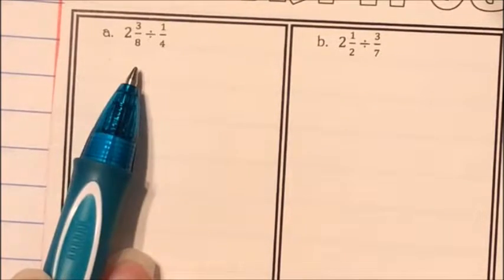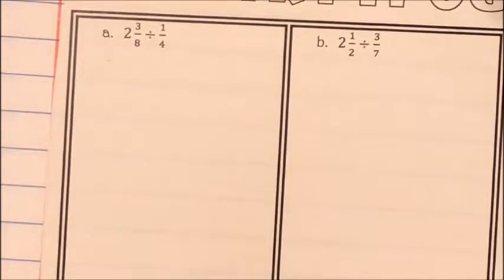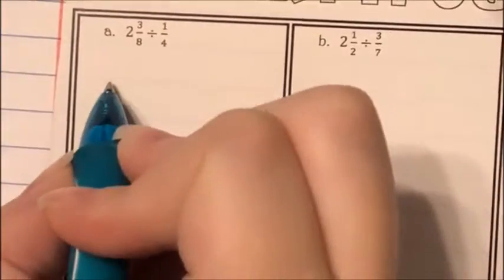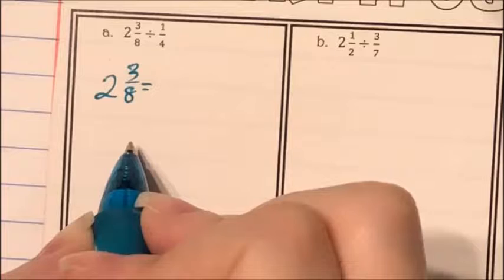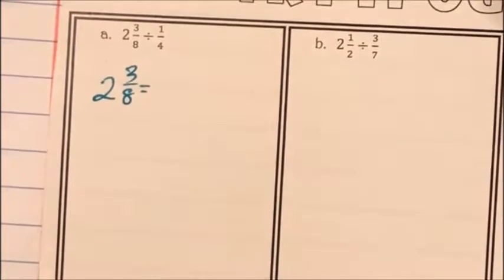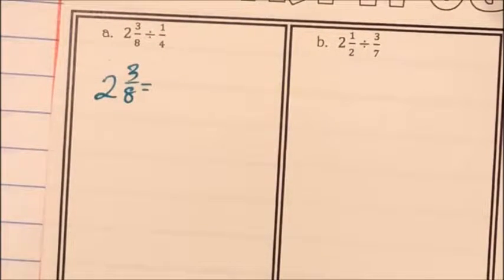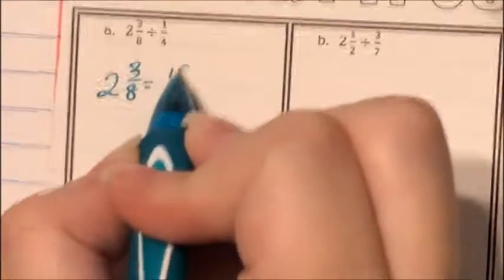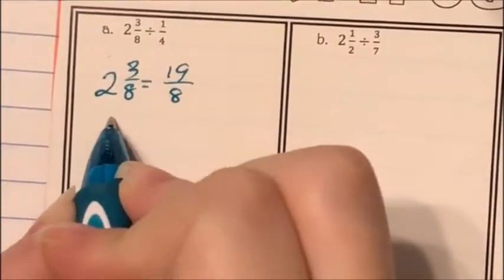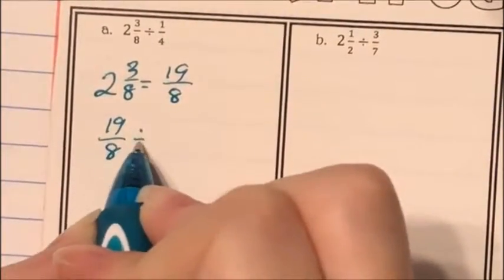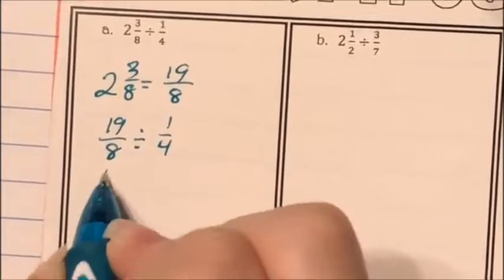Letter A says 2 3/8 divided by 1/4. So I'm going to change 2 3/8 into an improper fraction. 8 times 2 is 16. 16 plus 3 is 19. So I get 19/8. So I have 19/8 divided by 1/4.